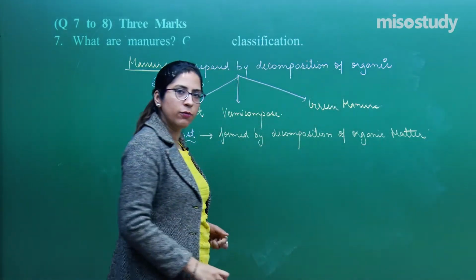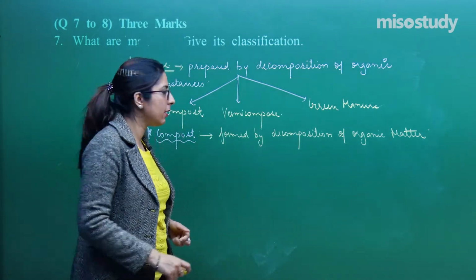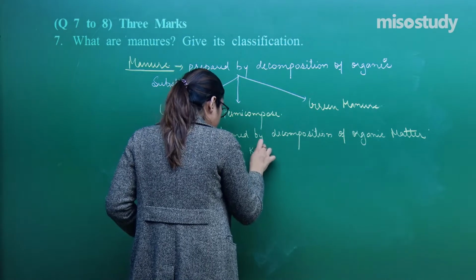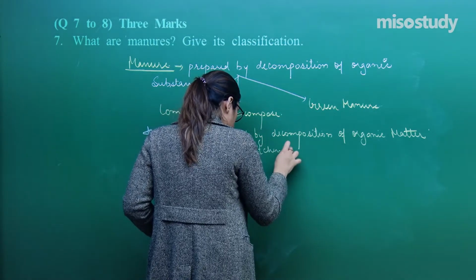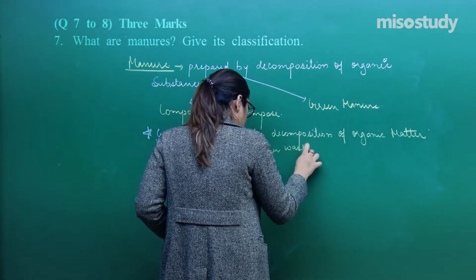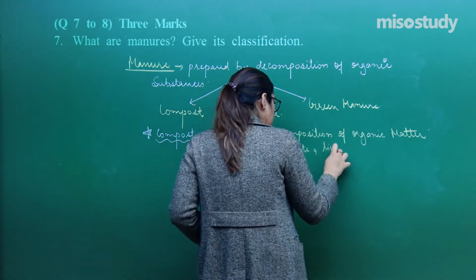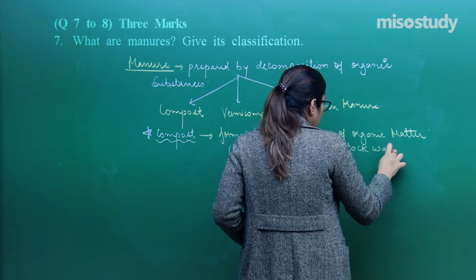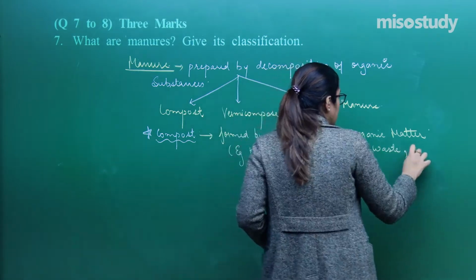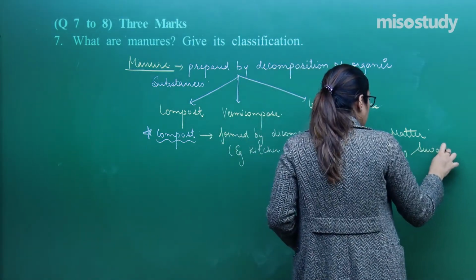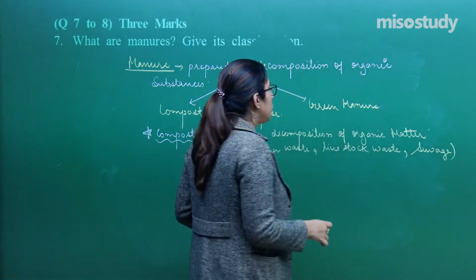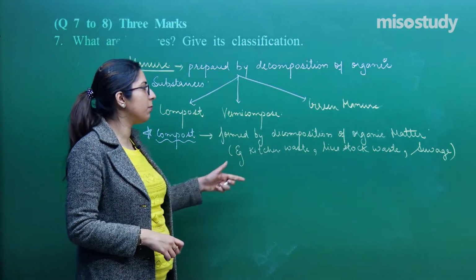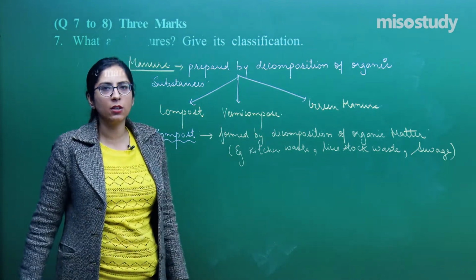Right? So what kind of organic matter am I referring to here? You can write examples like kitchen waste, your livestock waste, your sewage waste, right? Your fruit peels, your vegetable peels, your fallen leaves, when they are decomposed, they can produce compost.